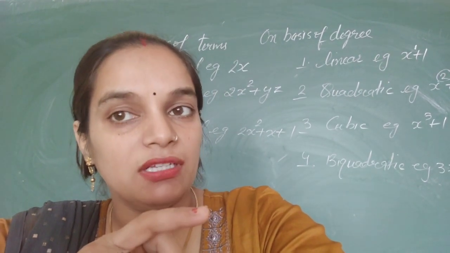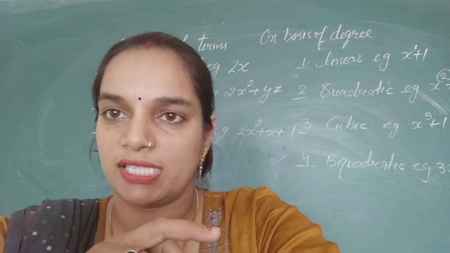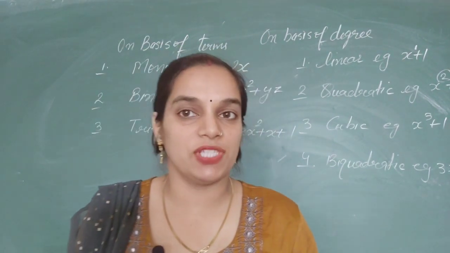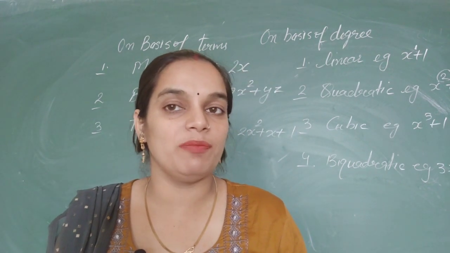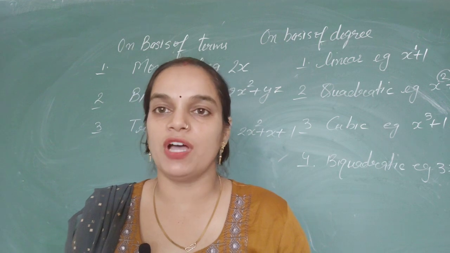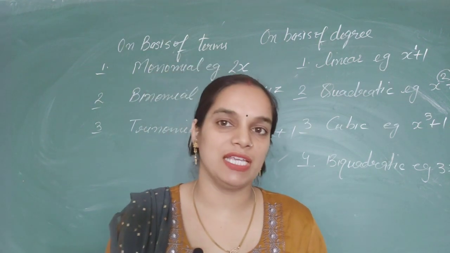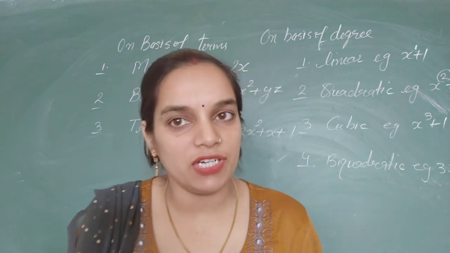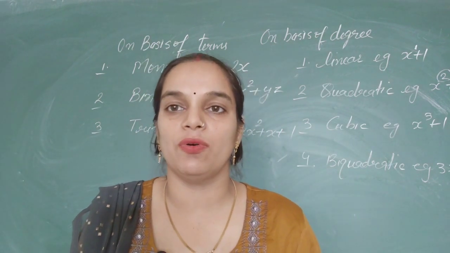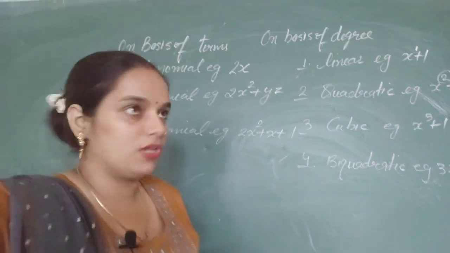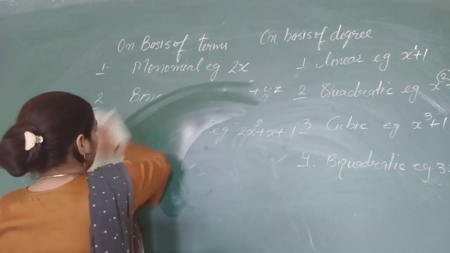If for any value of x, the value of the polynomial becomes 0, then we will say it as the zero of the polynomial. And another word that is used in place of zero is the root of the polynomial. Now I am taking an example for a polynomial.